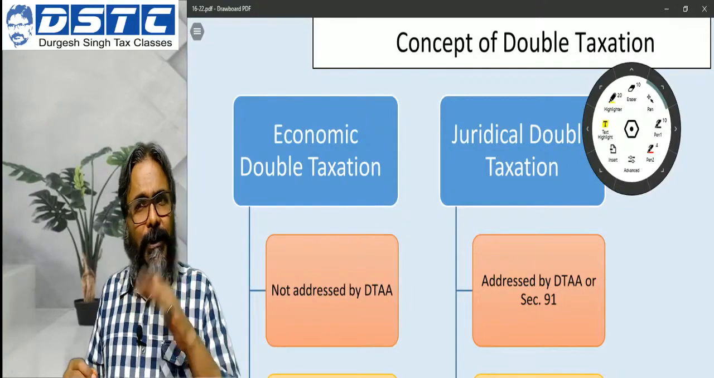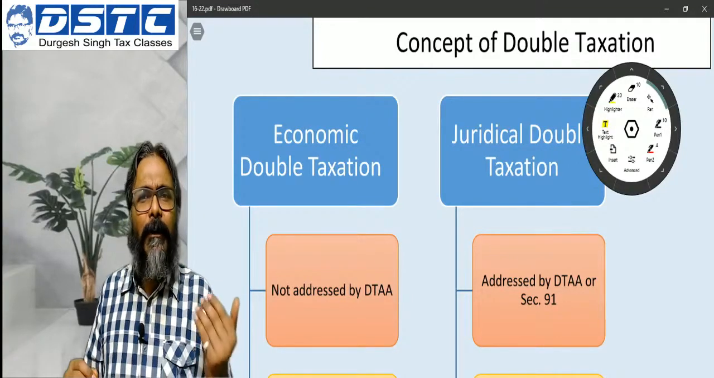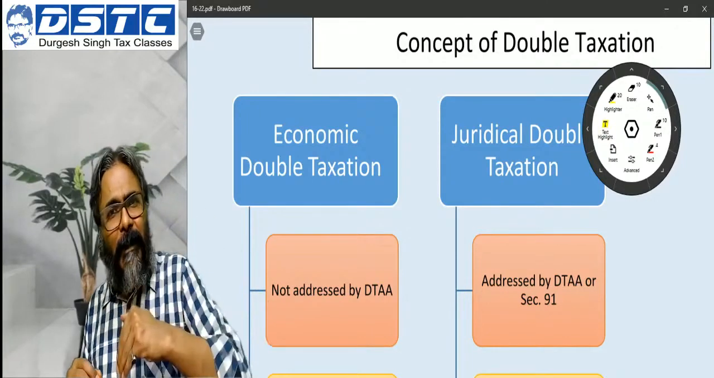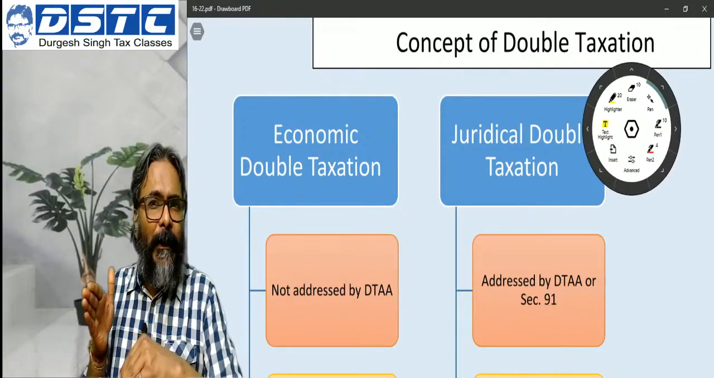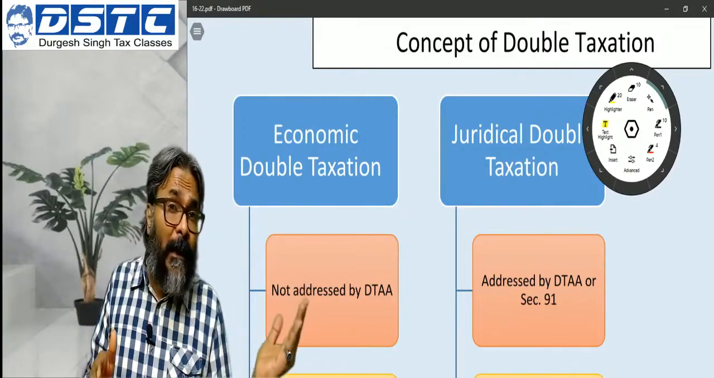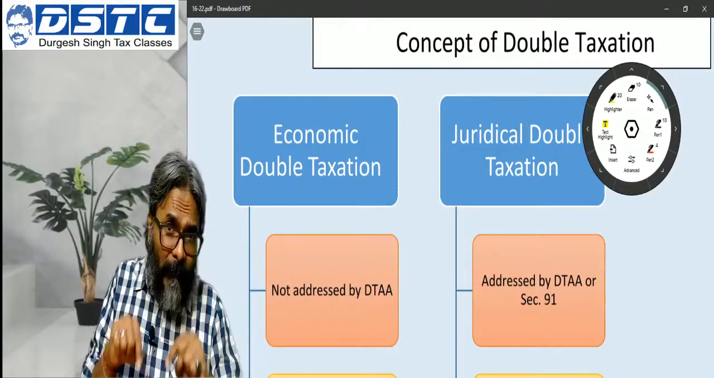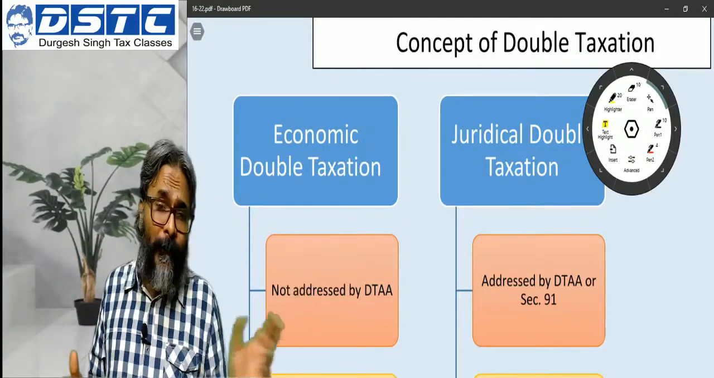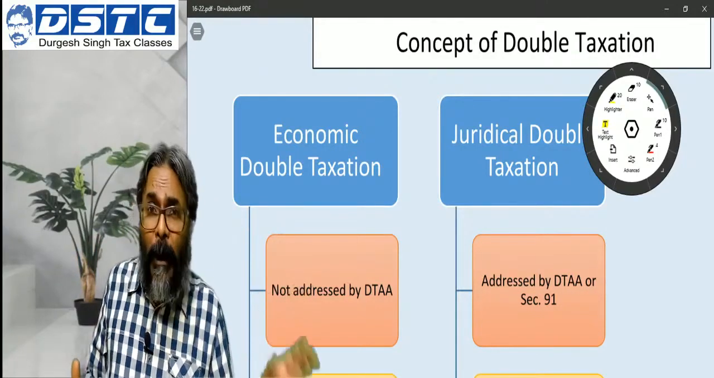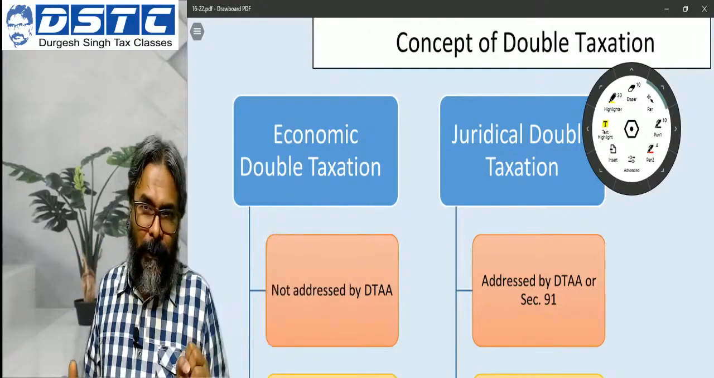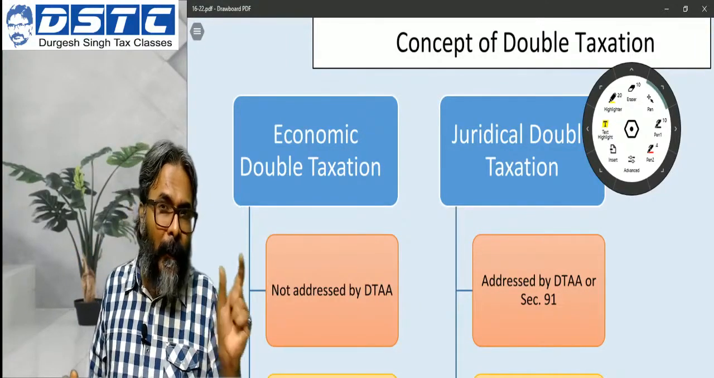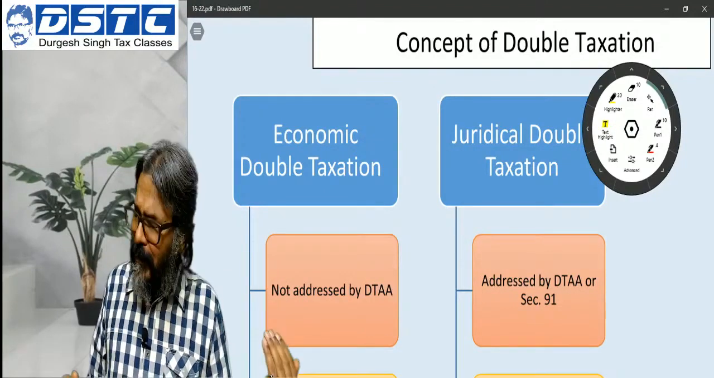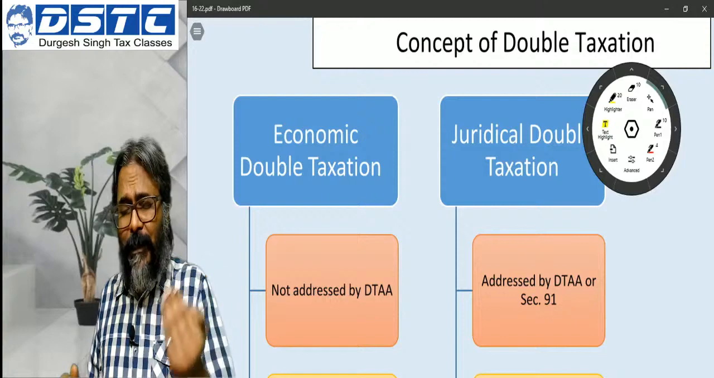Now what is a jurisdictional double taxation? That we all are aware now. Jurisdictional double taxation necessarily arises from the fact that one country happens to be the country of residence, another country happens to be the country of source. Primarily because of this very reason, this leads to the jurisdictional double taxation.